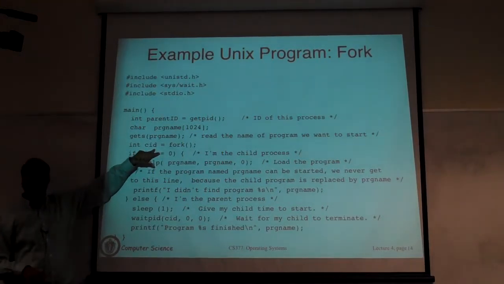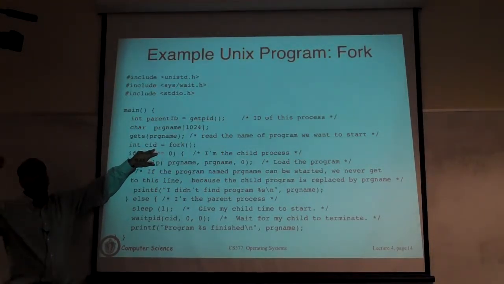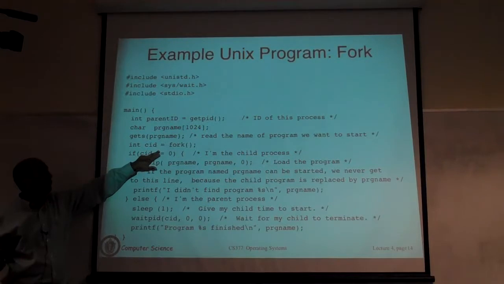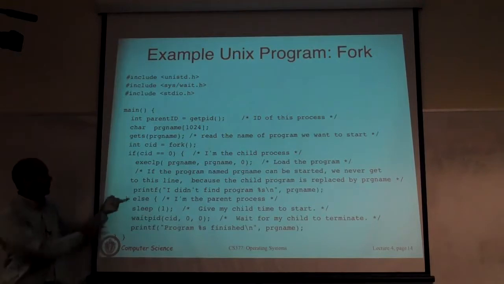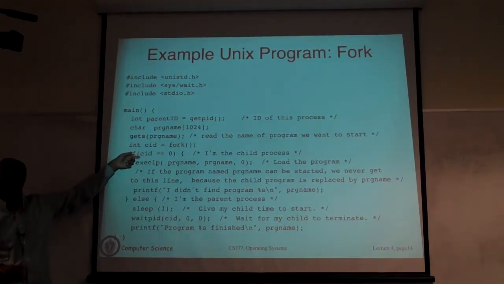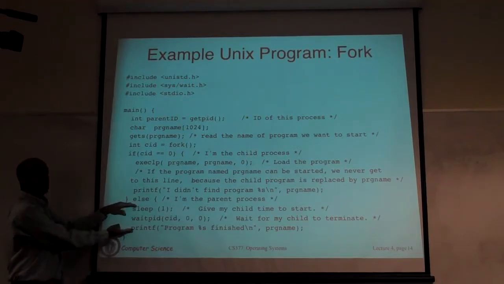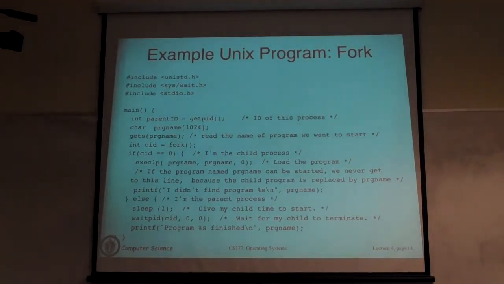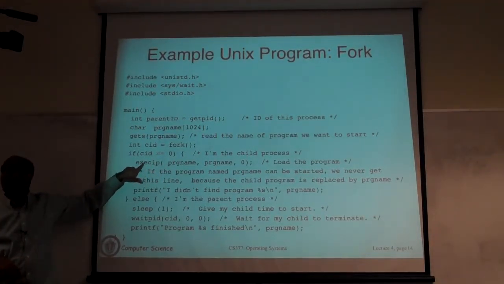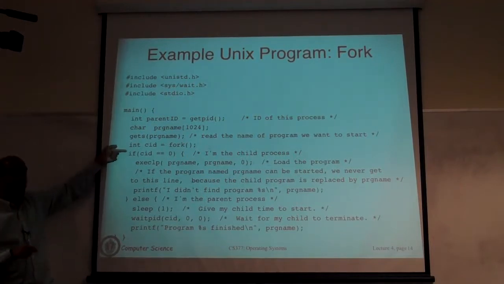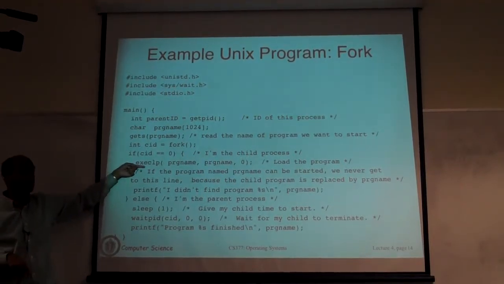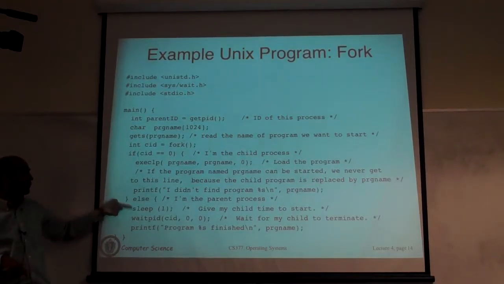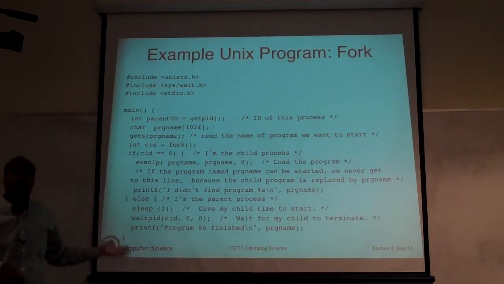In the parent, by definition, this is not going to be true, because remember, the kernel is the only process that has ID 0. By definition, all child processes have non-zero PIDs. So you will get a non-zero value that comes out of here. If you execute this condition, it is always false in the parent and always true in the child. So the parent will execute this part of the code and the child will execute this part. In the child, you then go and issue an exec. After you created this mirror copy, as you continue execution, the child will enter the if and execute the exec. The parent will not enter the if, it will come here and execute whatever it wants to execute.